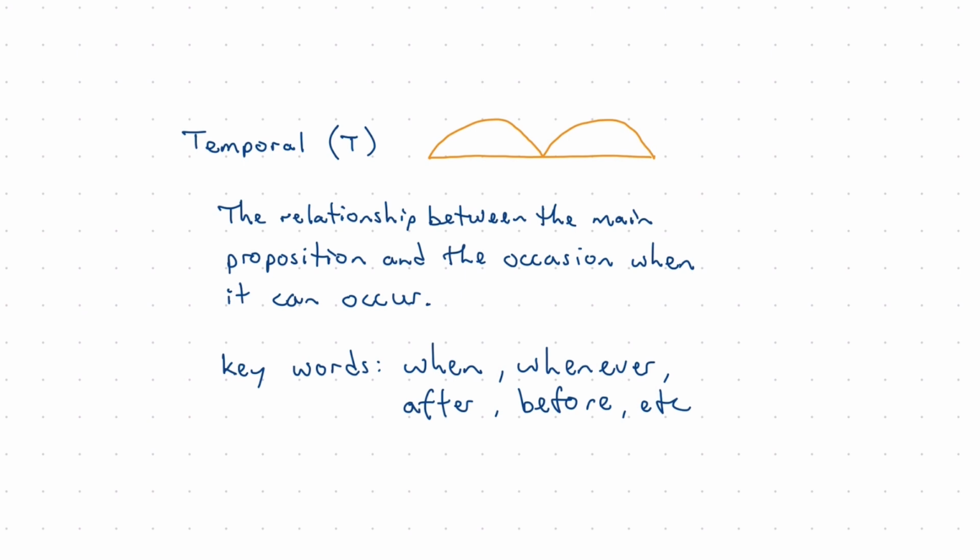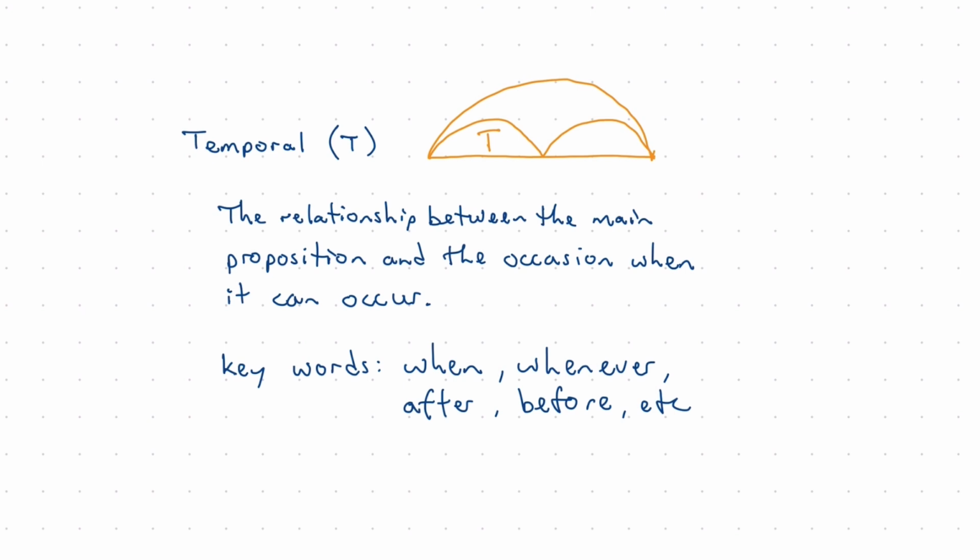When you arc this passage, you will simply designate whichever proposition has the temporal element in it with a T underneath the arc, and then draw one arc over two to say that the relationship of these two propositions is a temporal one.